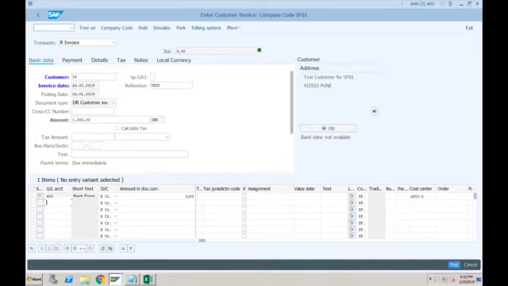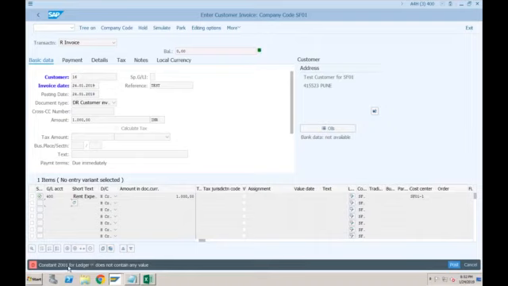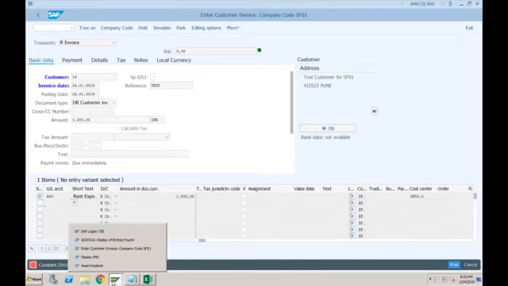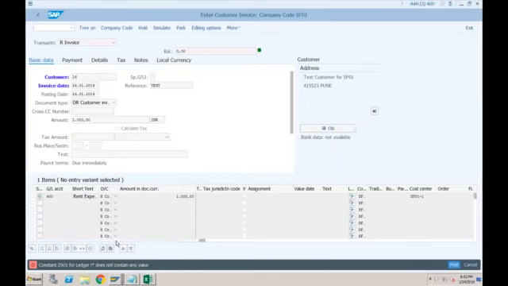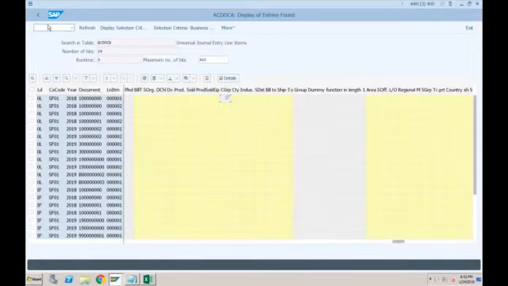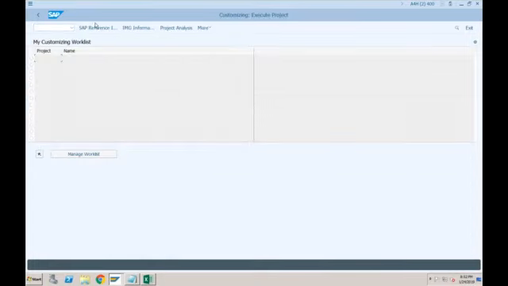Oh, this ledger is creating problems everywhere. Okay, so let's solve this error, otherwise I think we'll not be able to go further. So ledger Z001, I think somebody has created this ledger and assigned it to our company code. So let's deactivate this ledger, I think that would be better. So SPRO, in our ledger settings, that is Financial Accounting, ledgers, ledger.